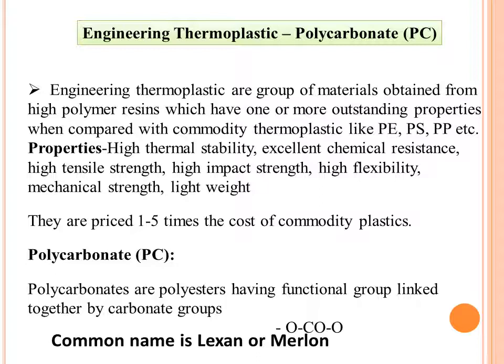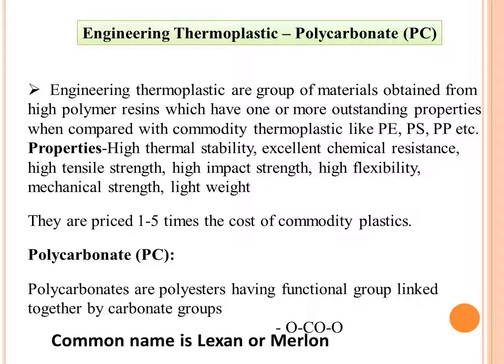We know thermoplastics are formed by addition polymerization. So if we compare the properties of our engineering thermoplastic, then these are something different. Which can be those properties? That can be high thermal stability, excellent chemical resistance, high tensile strength, high impact strength, high flexibility, mechanical strength, light in weight. Because of these properties we can replace some metal, alloy or wood with these thermoplastics.